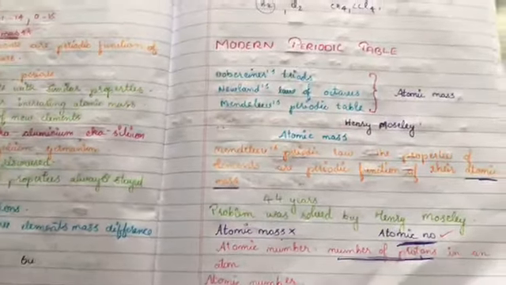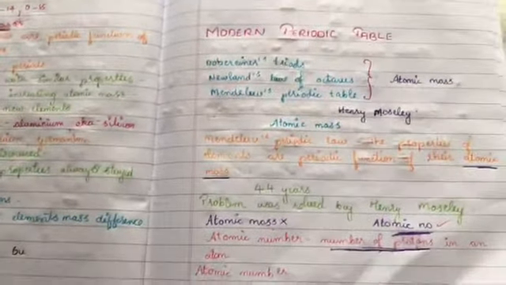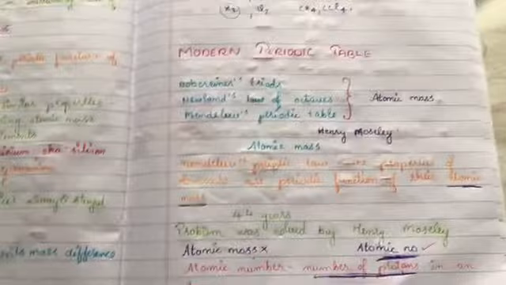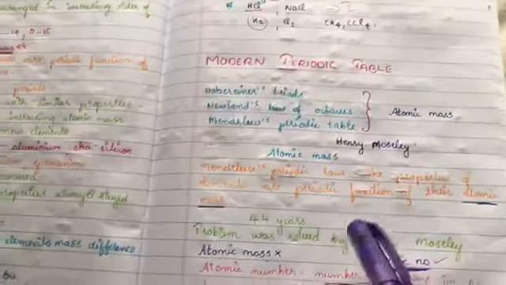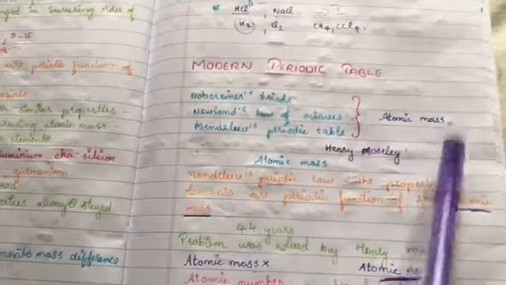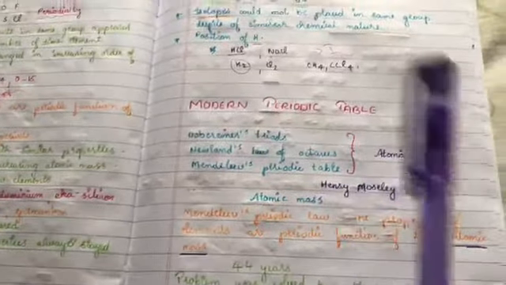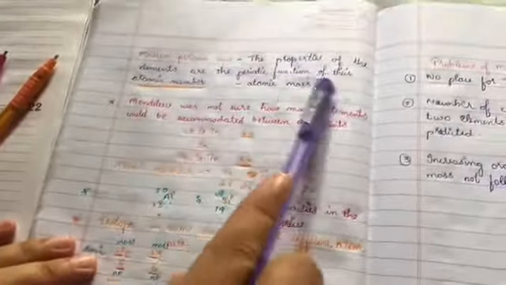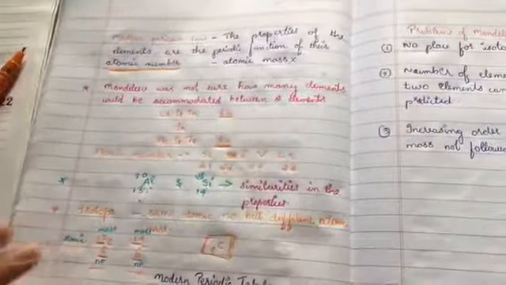Students, let us rewind today's class. In today's class we have learned about the modern periodic table. In Mendeleev's periodic table, atomic mass was the basis, even though it was not constant, and the problem was solved by Henry Moseley, in which he stated our modern periodic law, that is the properties of the elements are the periodic function of their atomic number, not the atomic mass. This is a very important point. Students, please keep it in your mind.